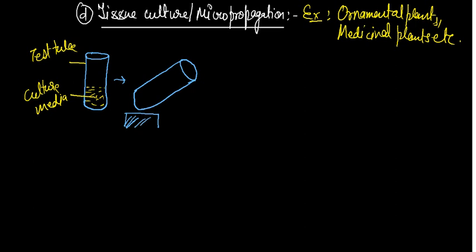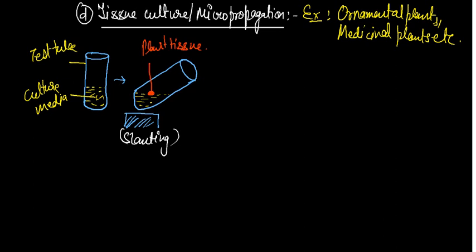So the medium which was filled here is just in this way. Okay, so whatever plant tissue you have, you keep this plant tissue here. This one is the plant tissue, and this is a slanting position. Why is it kept in the slanting position? Because it has more area for easy growth of that plant tissue.